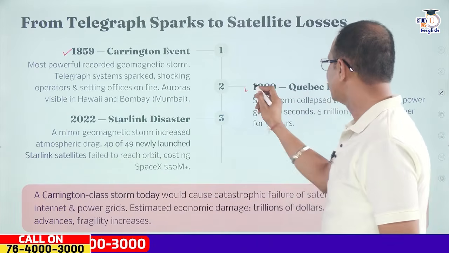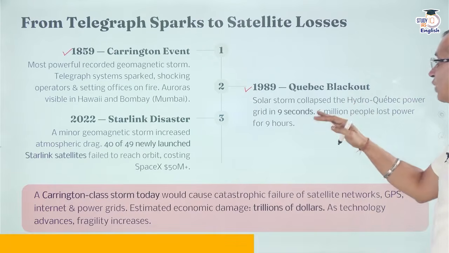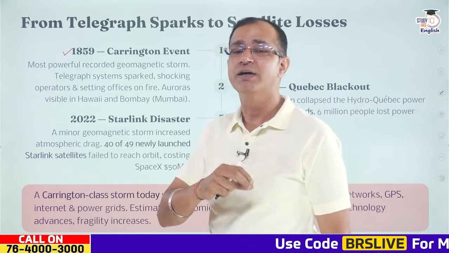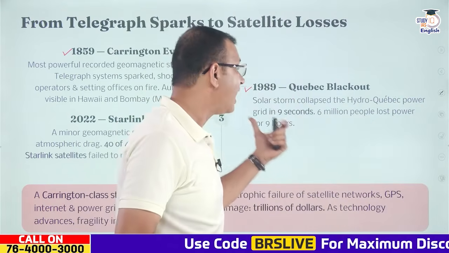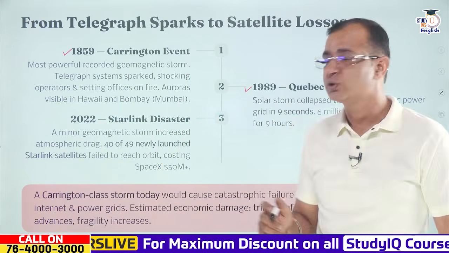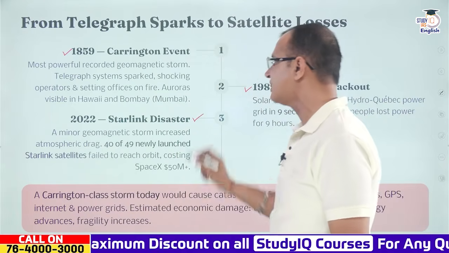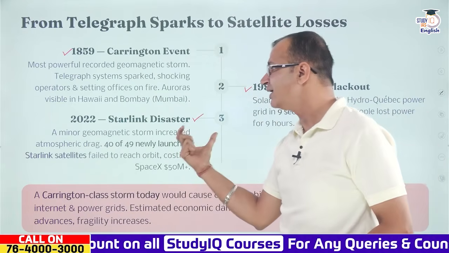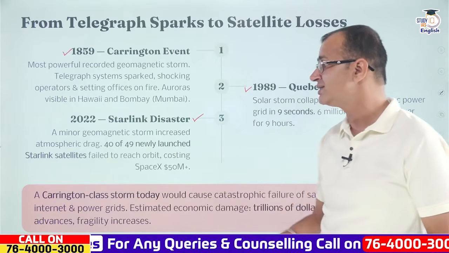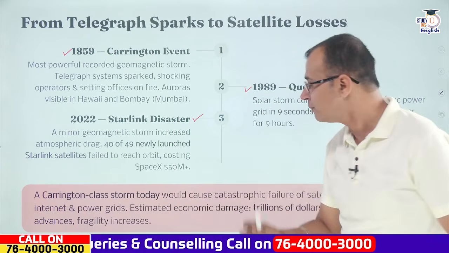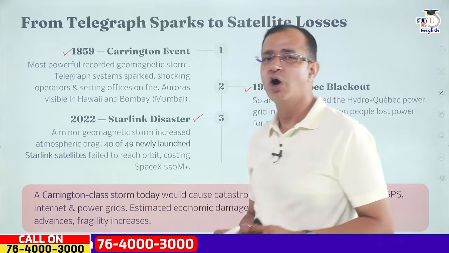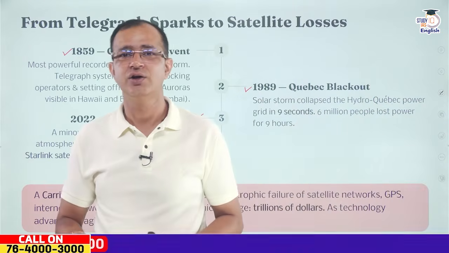Then in 1989, there was the Quebec blackout where the solar storm collapsed the Hydro-Quebec power grid in just 9 seconds. And 6 million people were without power for 9 hours. Then in 2022, there was a Starlink disaster where a minor geomagnetic storm increased the atmospheric drag. And ultimately, 40 of the 49 newly launched Starlink satellites failed to reach orbit, which cost SpaceX more than $50 million. So this is not something to be taken lightly.